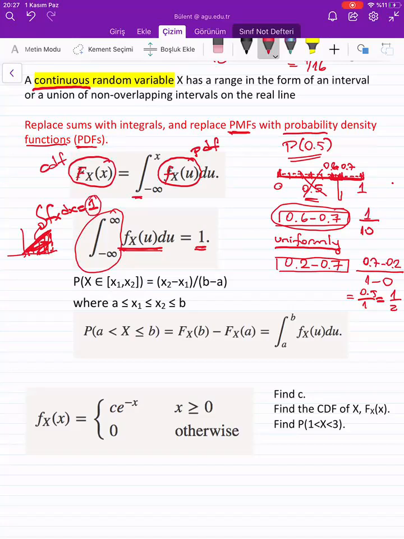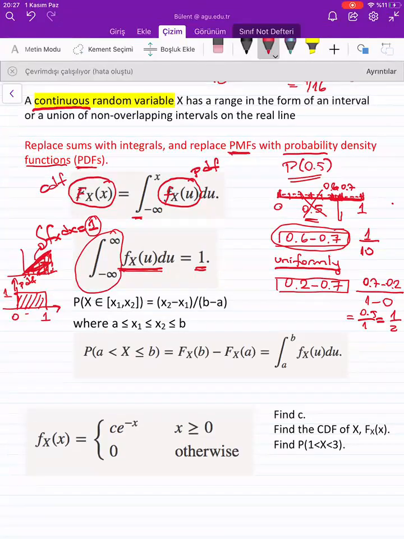So for example, I have this PDF, okay? This is like 0 and 1. Now, what is this value here? It should be 1 also, right? So the area under this is equal to 1 times 1. So this is the PDF of a certain uniformly distributed random variable. So I hope you get the main idea, arkadaşlar.